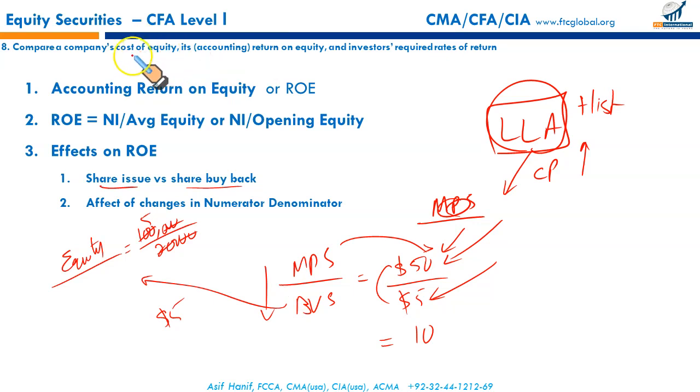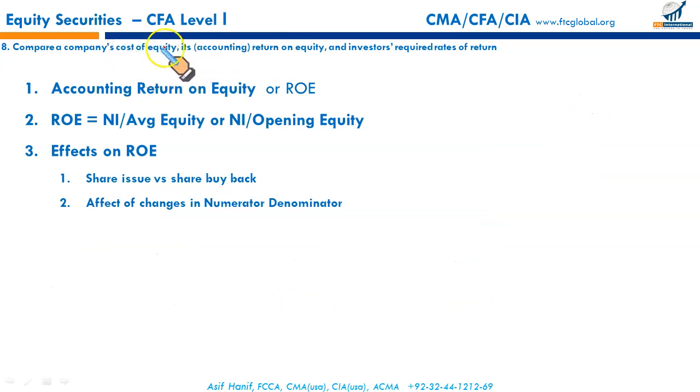Company's cost of equity. Cost of equity is basically the investor's desired rate of return. What the investor expects from the company's investments, keeping in mind the risk as well. And what else? We've calculated return on equity and required rates of return.